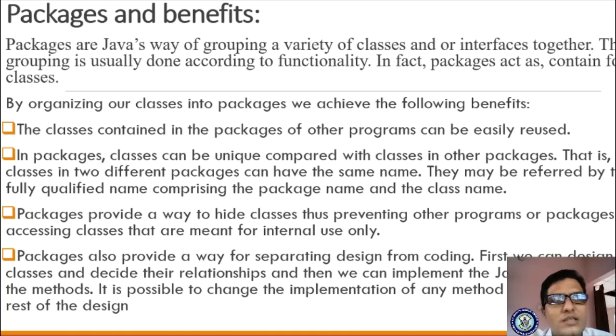That folder consists of a collection of source code, and those source codes are called classes, methods and interfaces. Don't write this example, this is only for your understanding. You are supposed to write the package definition: it is a collection of a variety of classes and interfaces together, grouped according to its functionality.